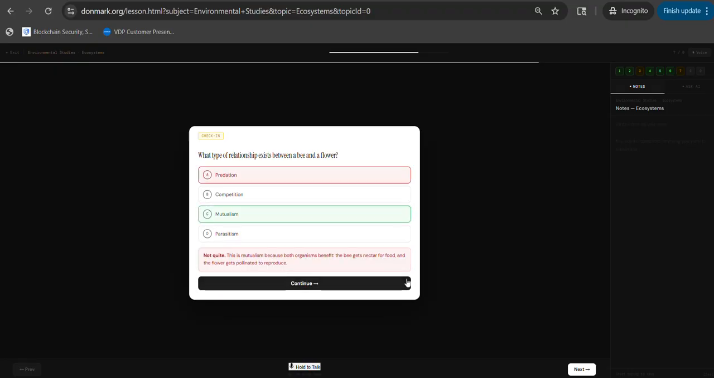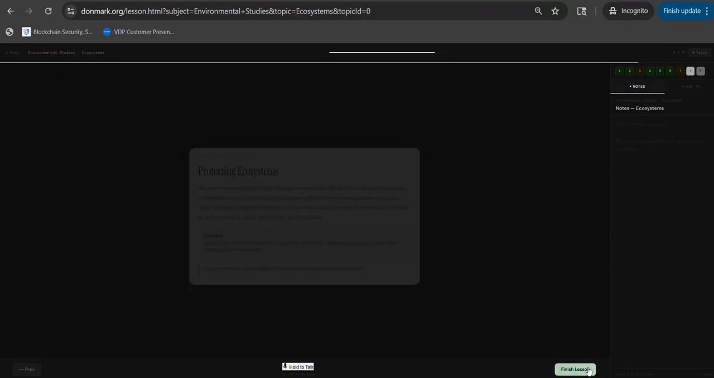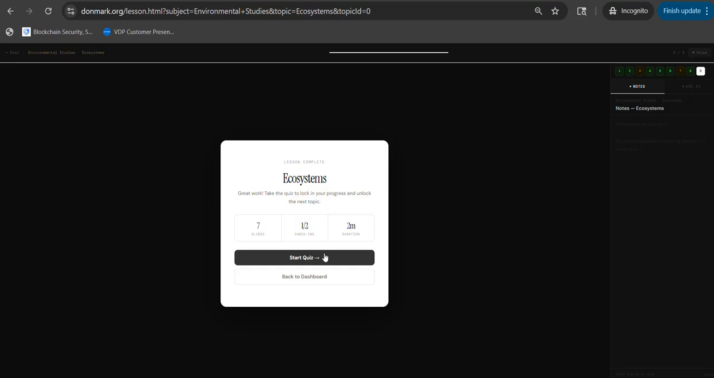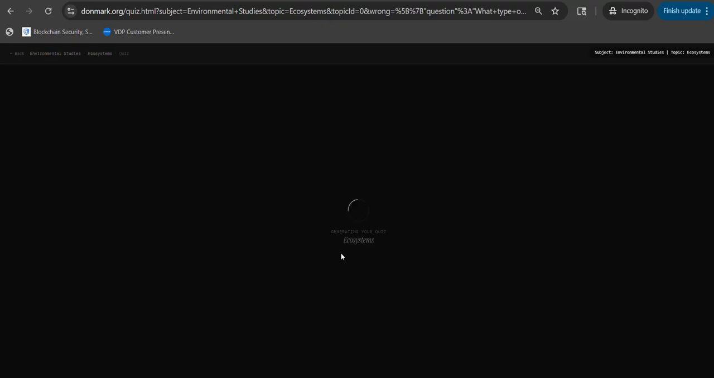So here I can choose it. This is wrong. This is mutualism because both organisms benefit. So we're going to click next. We're going to skip, click next. We're going to finish the lesson. So when you finish the lesson, it can ask you to take a quiz. So let's try to take a quiz. It's going to be loading the quiz.